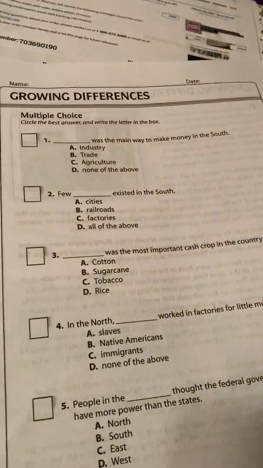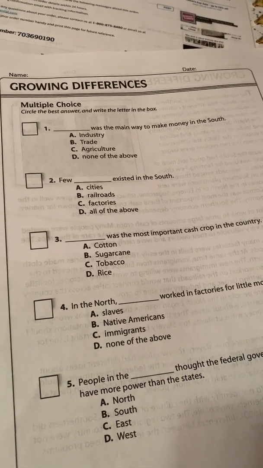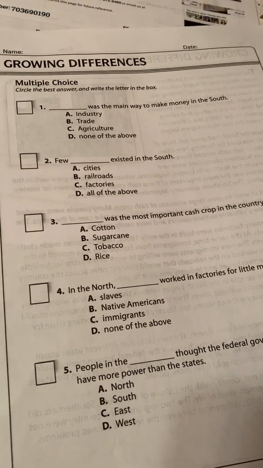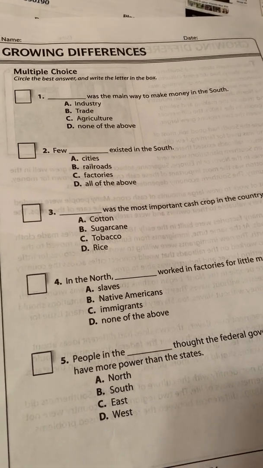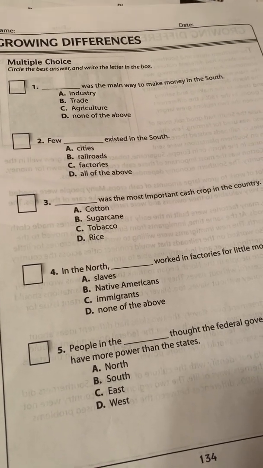Multiple choice. 1. Blank was the main way to make money in the South. Industry, trade, agriculture, or none of the above. Remember, agriculture means farming. 2. Few blank existed in the South. Cities, railroads, factories, or D, all of the above.